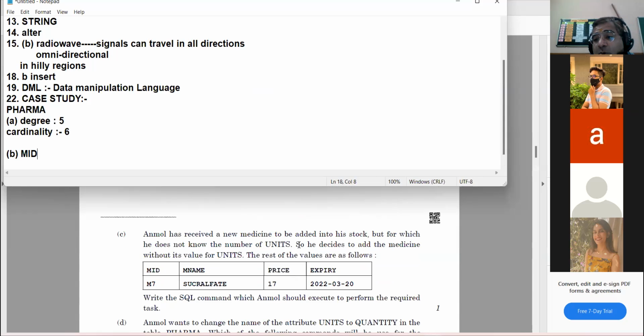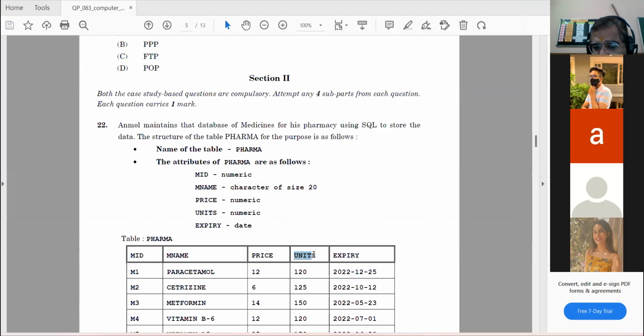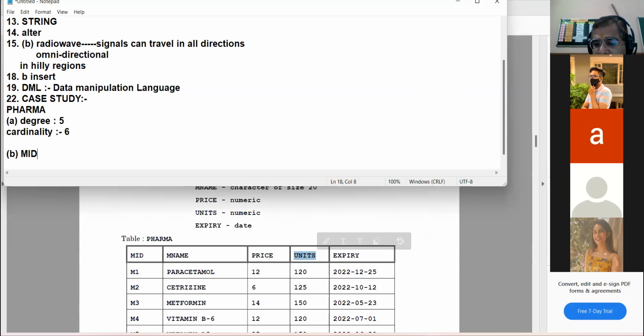Now read the C option. जिसने C command समझ ली ना, समझो चैंपियन है बंदा. Anmol has received a new medicine to be added into his stock, but for which he does not know the number of units. ये वाली फील्ड नहीं पता उसको. बाकी सब पता है, इसकी डिटेल नहीं पता.